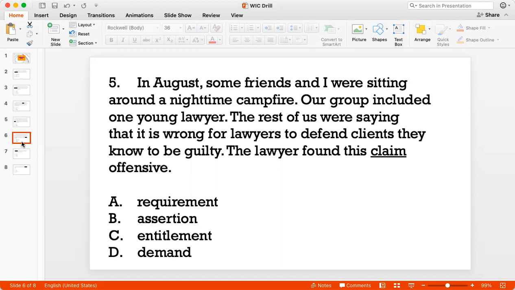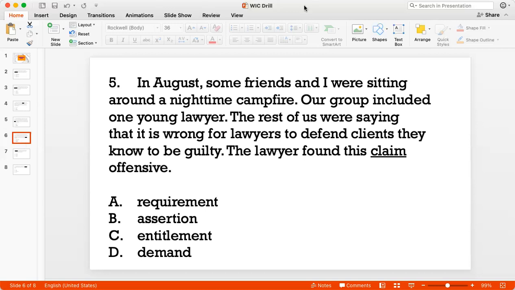Law works on the basis of supporting your client, and even if you know your client is guilty, law is about protecting him legally in court. So the lawyer finds the idea of not representing someone who the lawyer knows to be guilty offensive.